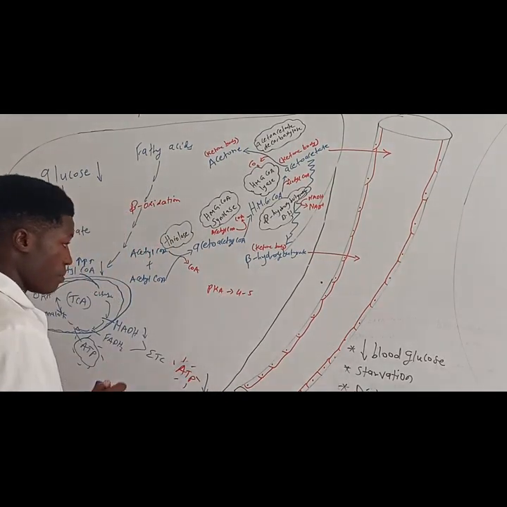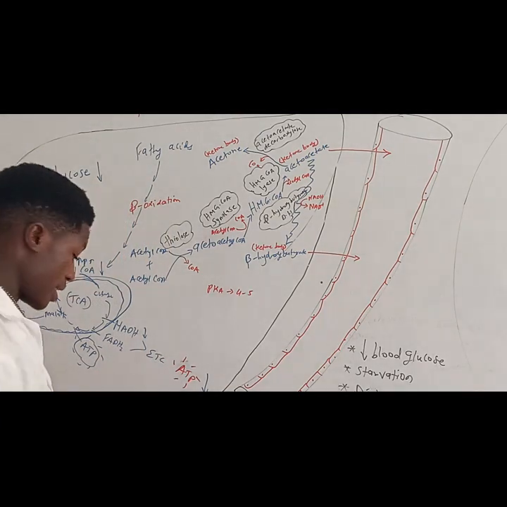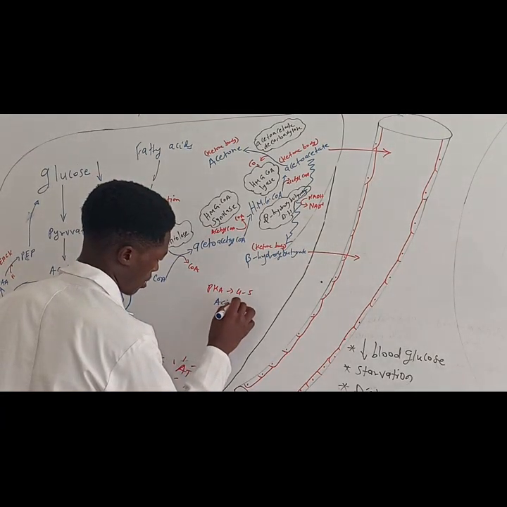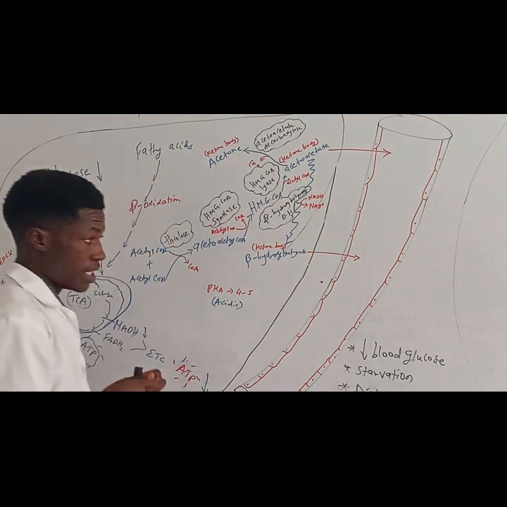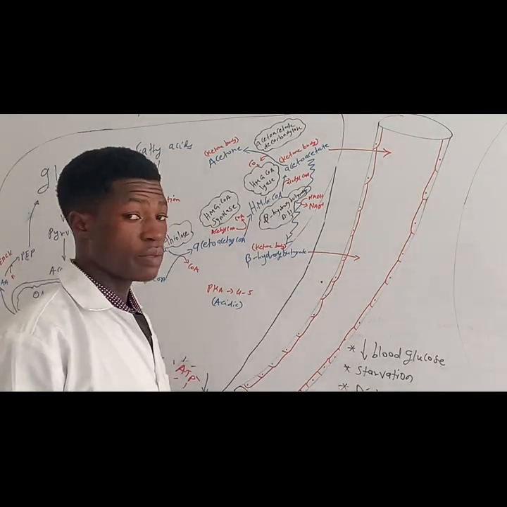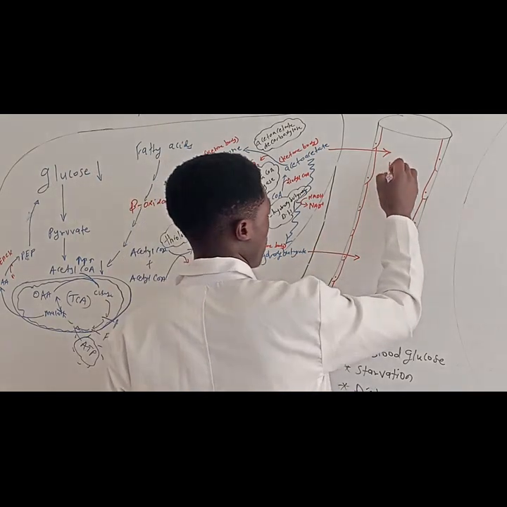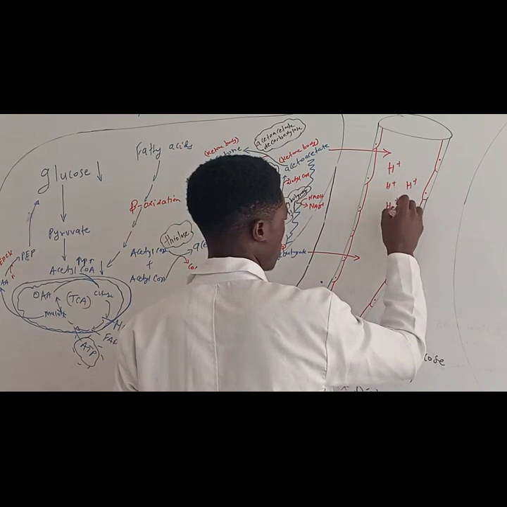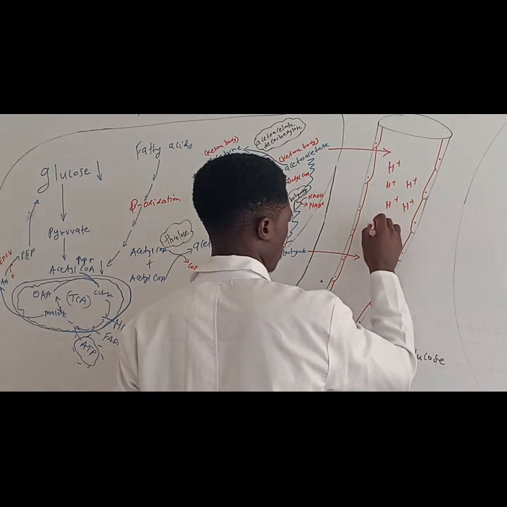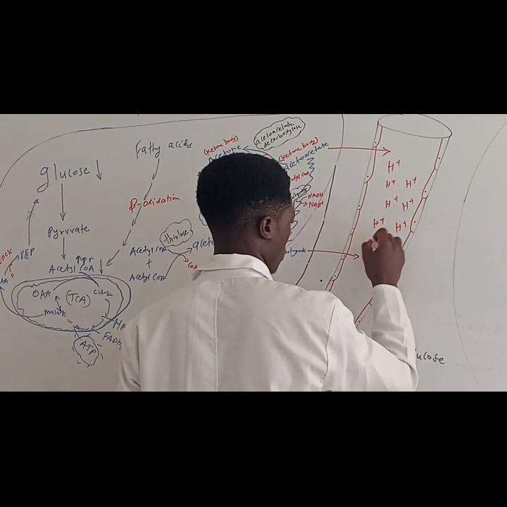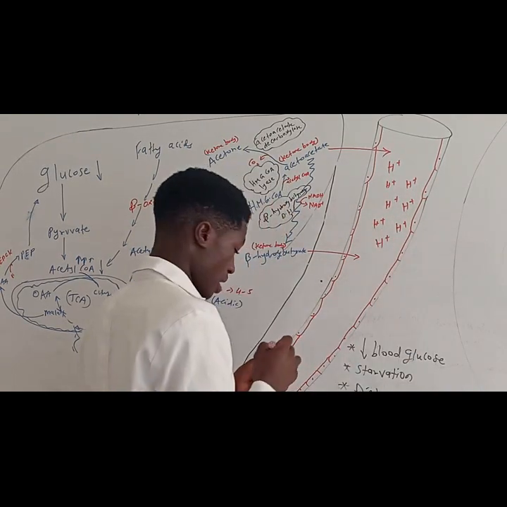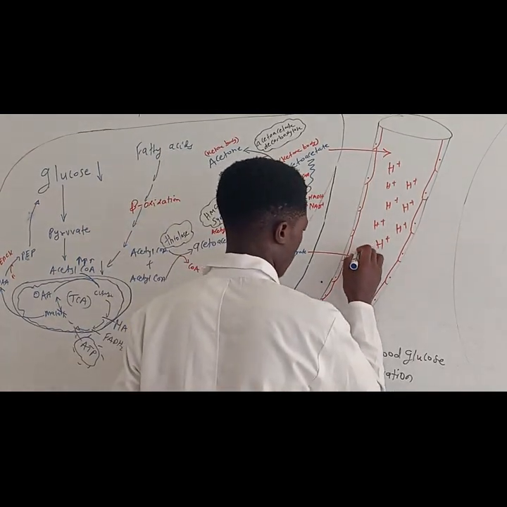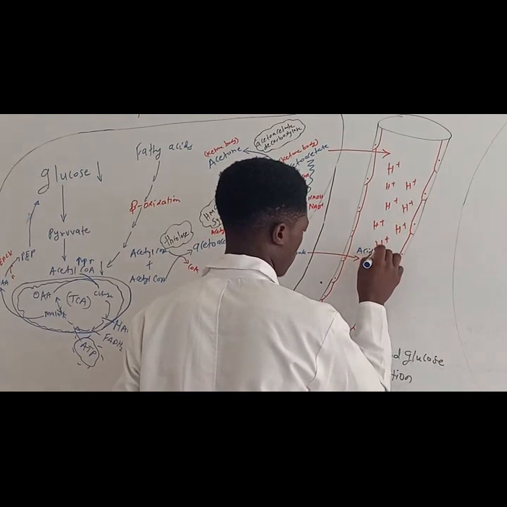So when they have a pKa of about 4 to 5, it means they are acidic. That is to say that when they get into the bloodstream, they are going to donate protons. So we are going to have an elevated amount of protons in our bloodstream. That is to say that the blood is going to become acidic.